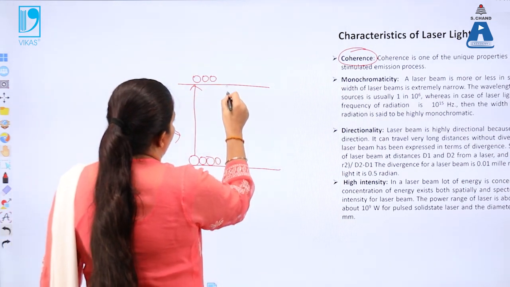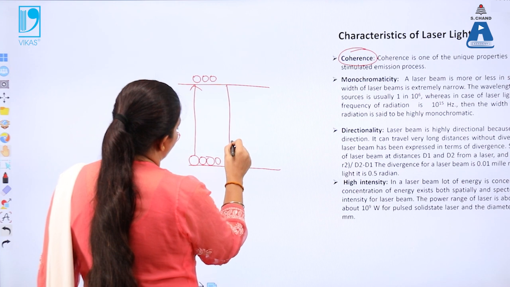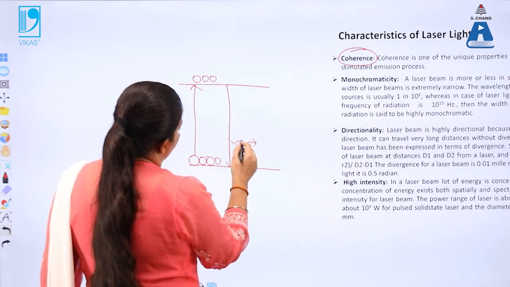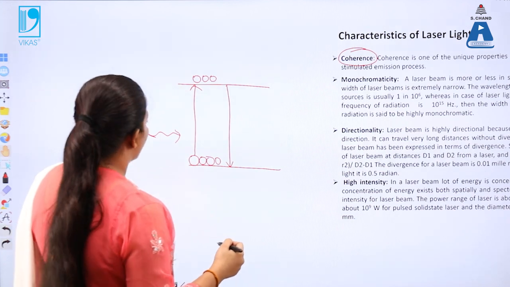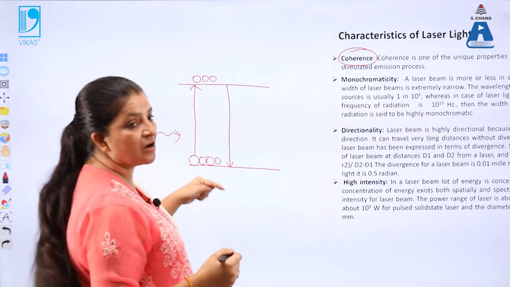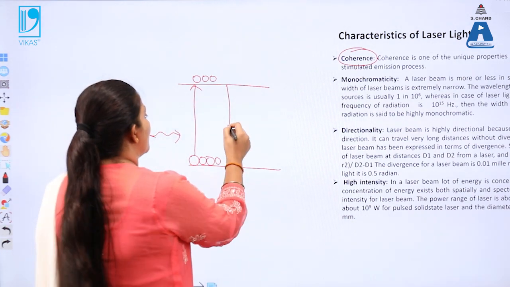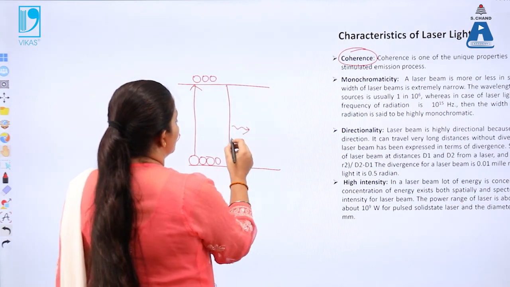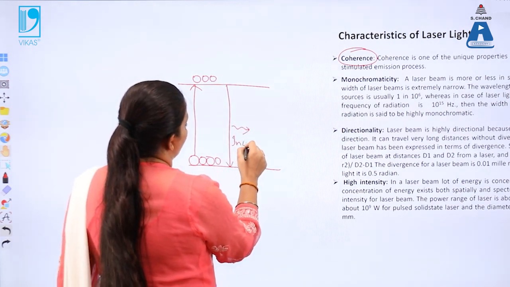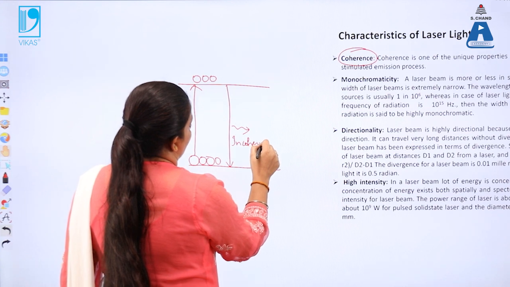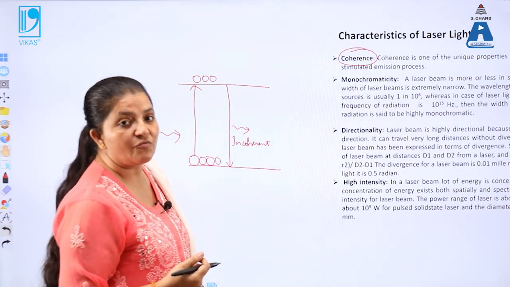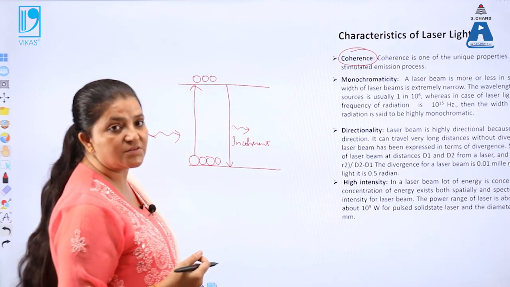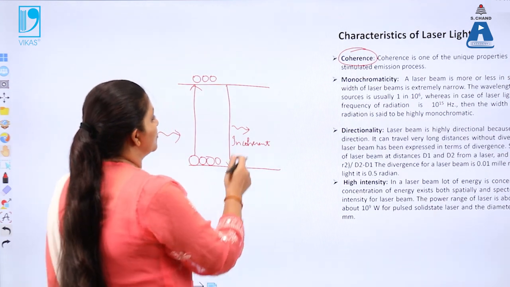Now the atoms can jump back from this excited state to the ground state. Then some amount of radiation is also emitted. This is called incoherent radiation, meaning different radiations are emitted with different wavelengths or frequencies. They are not of our use.